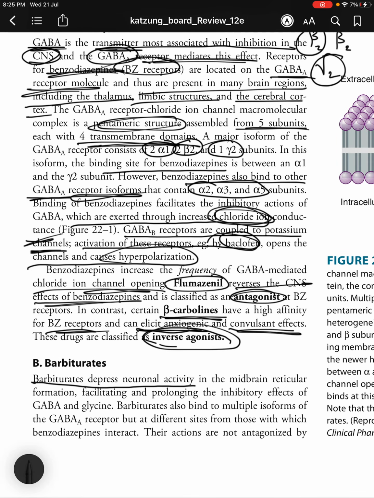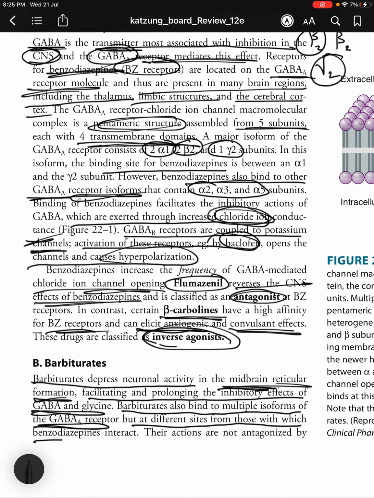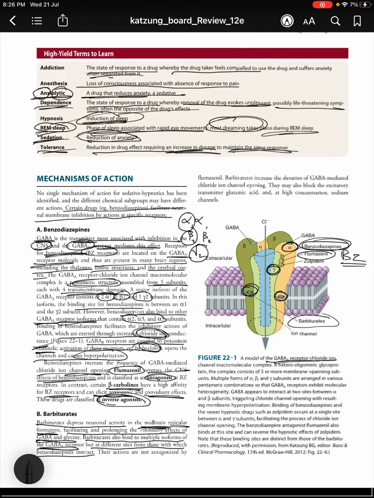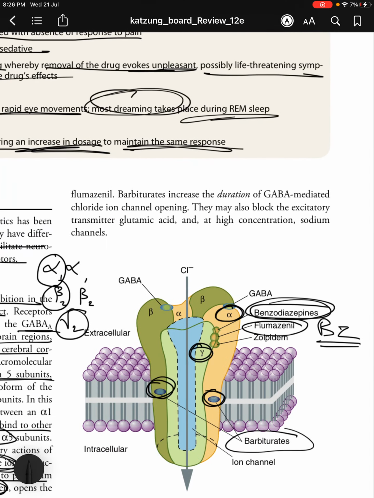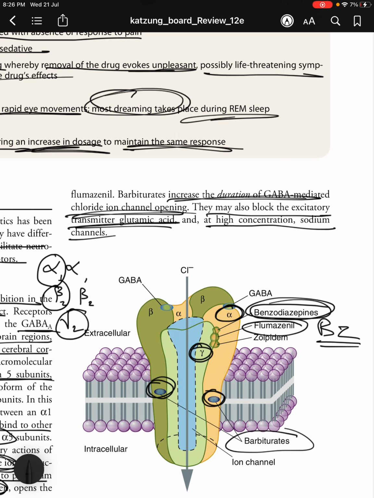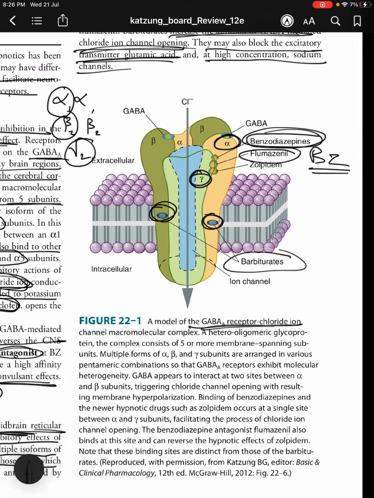Moving on to barbiturates. So barbiturates depress neuronal activity in the midbrain reticular formation, facilitating and prolonging the inhibitory effects of GABA and glycine. So barbiturates also bind to multiple isoforms of the GABA A receptor, but at different sites from those which benzodiazepines interact with. So their actions are not antagonized by flumazenil, and barbiturates increase the duration of GABA mediated chloride ion channel opening. They may also block the excitatory transmitter glutamic acid and at high concentration sodium channels.